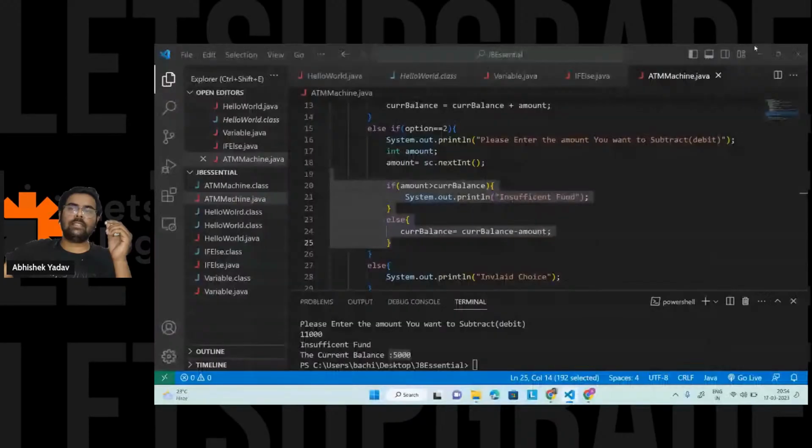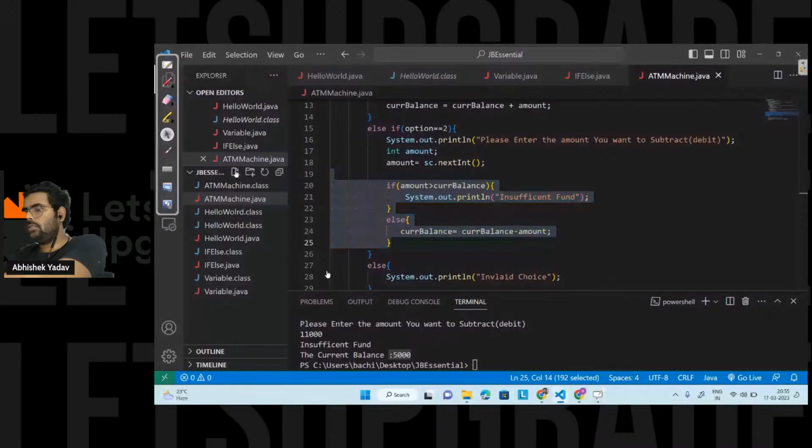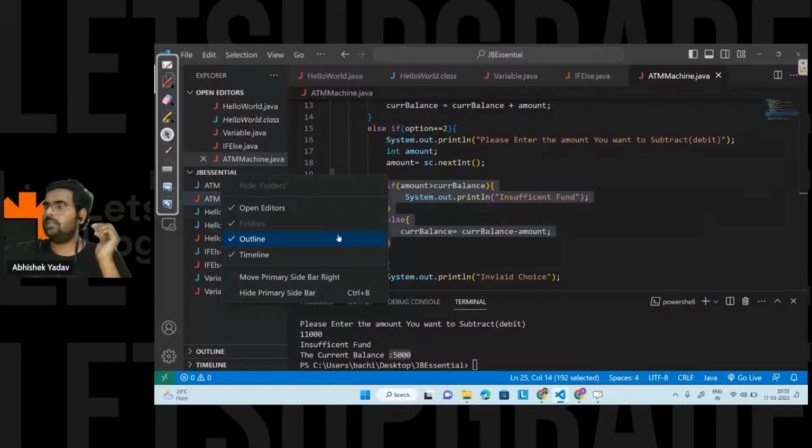So if I'm giving 1, then the output should be what? It should be, yeah, it should be January, right? So let's move to the coding part, right?